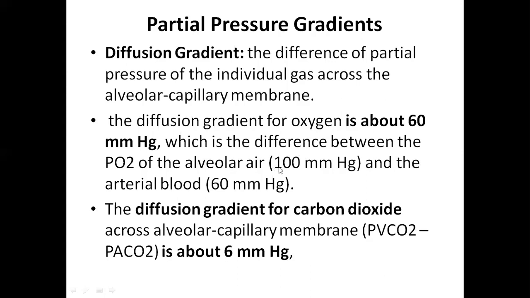Actually the partial pressure of oxygen in the air reaching alveoli will be 106 millimeters of mercury, let's say 100 millimeters of mercury. Okay, not 160. The partial pressure of oxygen in air before reaching alveoli is 160, but once it reaches alveoli, it will become 100. How this happens, we will discuss later.